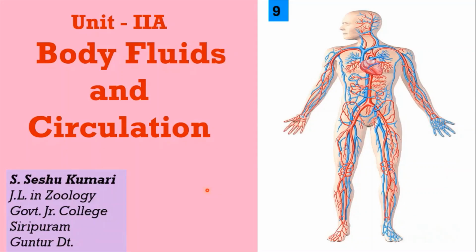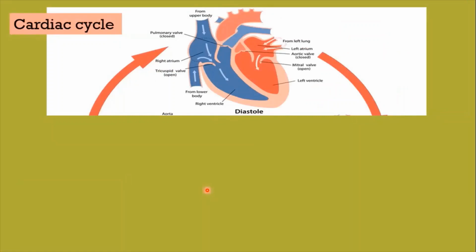In our previous session, we have learned the details of three main phases of cardiac cycle. The sequence of events occurring in a single heartbeat is the cardiac cycle. When the heart is in relaxed state, blood from different regions of the body reaches the atria. Blood from the lungs reaches the left atrium. Blood from all other organs reaches the right atrium through vena cava and coronary sinus. Then AV valves, the tricuspid valve and bicuspid valve, are in open condition. So blood from atria enters the respective ventricles.